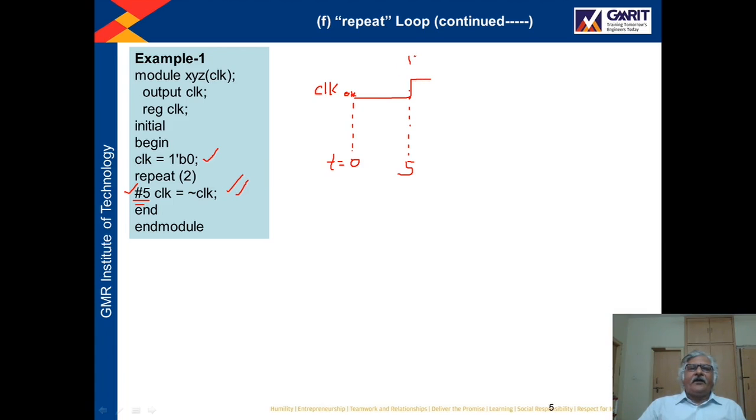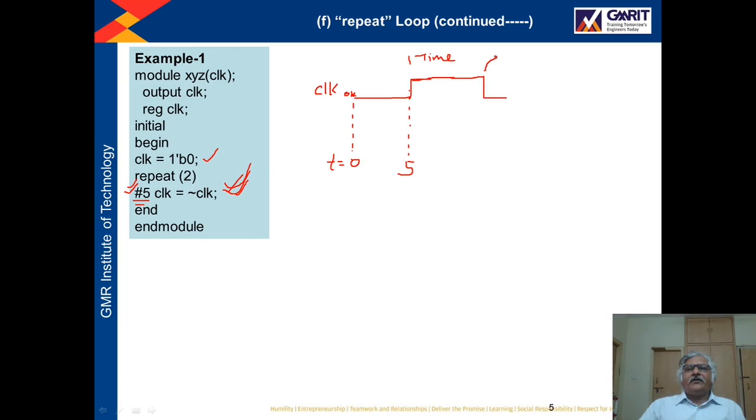Here it is executed one time. Now CLK will remain 1 and again this statement will be executed. Now not clock will be assigned to clock. Right now the value of clock is 1, so the not of that is 0. So now 0 will be assigned to clock, but after 5 unit time. So again after a gap of 5 unit time, the value of CLK will become 0.